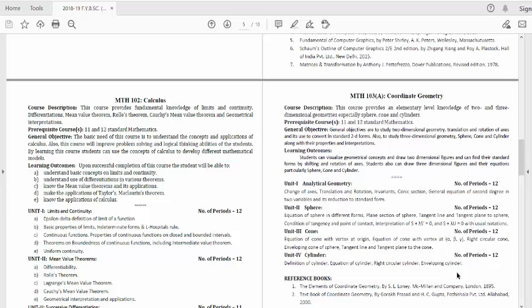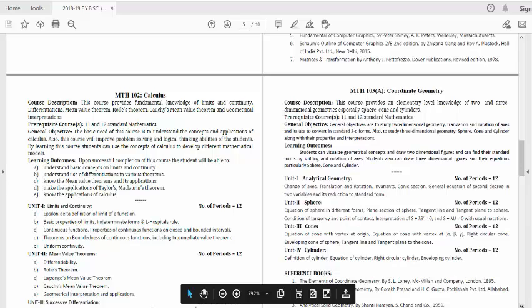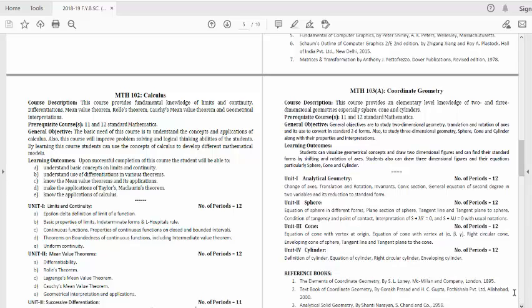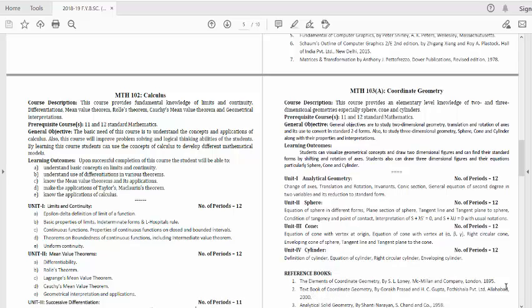You can take a local author's book, local publication like Prashant publication, and we can start our study with the help of this book. In the next lecture we will start the coordinate geometry paper. That is very important and that I am going to teach. And the second paper, calculus, will be taught by my dear friend Mr. Anand Madi sir.